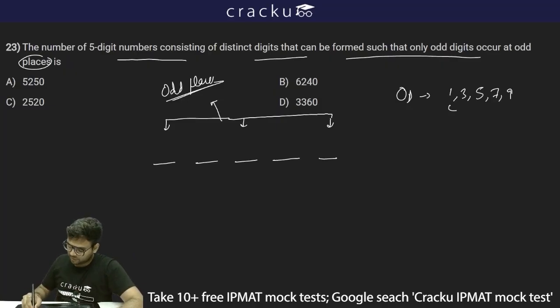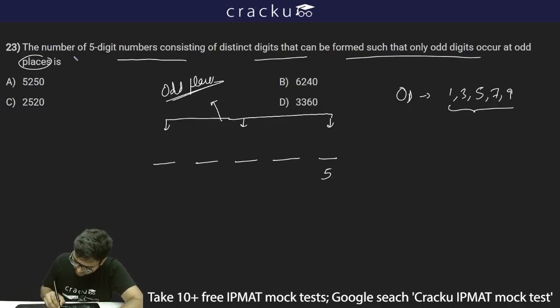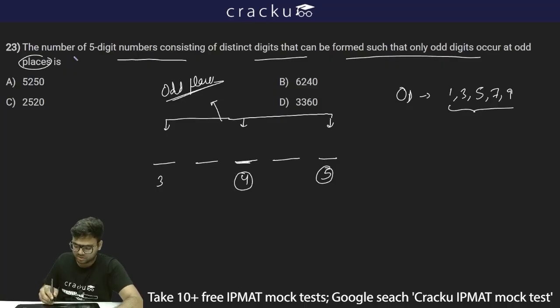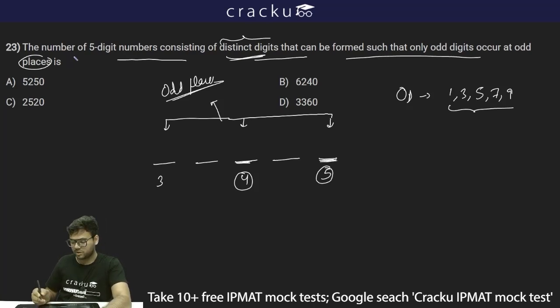Now we have 5 odd digits, and we have to put them in 3 places. So we can do this in 5 into 4 into 3 ways. This digit can be filled in 5 ways. This place can be filled in 4 ways, because the number is made from distinct digits. If this particular place is filled with 3, out of 1, 3, 5, 7, 9, I cannot use 3 for the next place, so I have only 4 options: 1, 5, 7, 9.